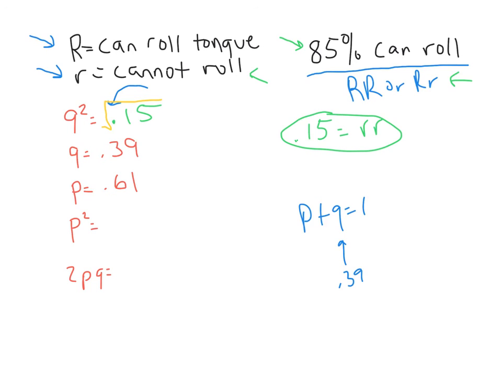So the next question is, what is P squared? Well, if P equals 0.61, all you got to do is hit your little squared button on your calculator, and 0.61 squared will give you 0.37. And the last thing we got to figure out, 2PQ, that figures out what percentage of the population is heterozygous, or big R, little r. Well, 2 times P times Q. If you use your calculator, 2 times P times Q will give you 0.48. All right, there you have it.